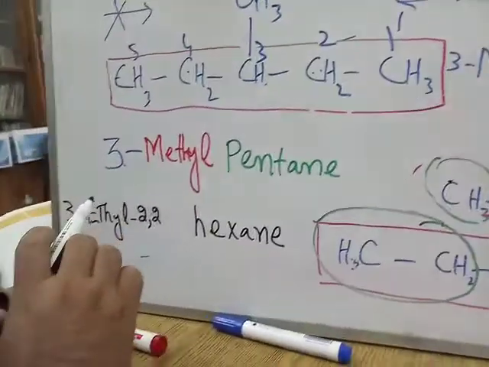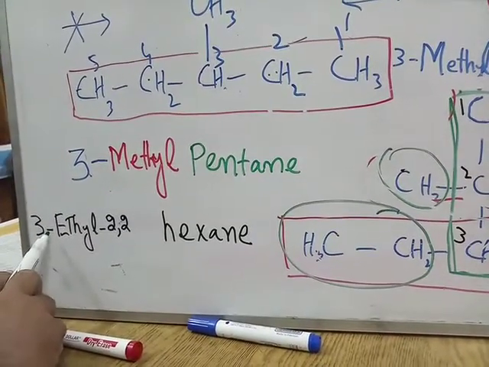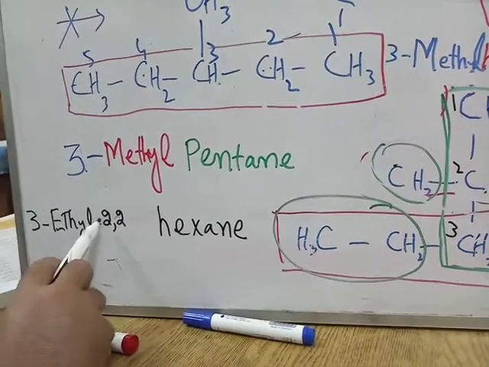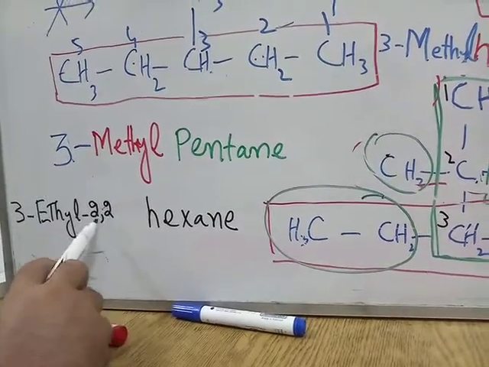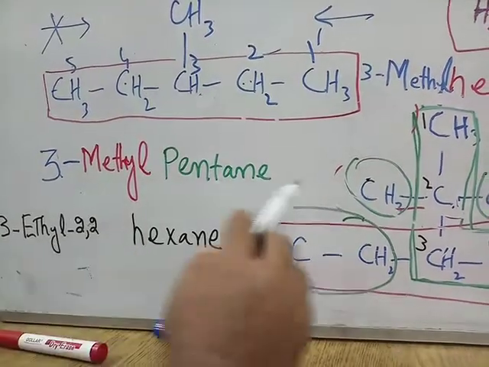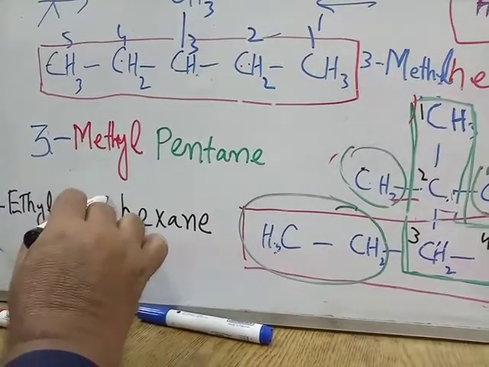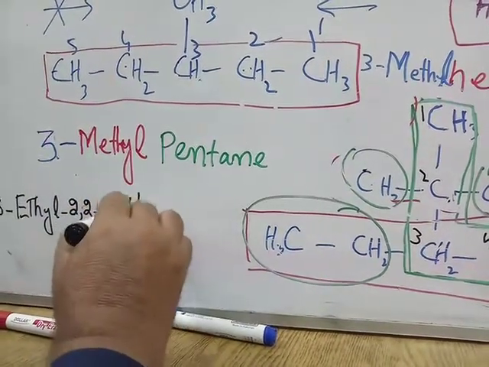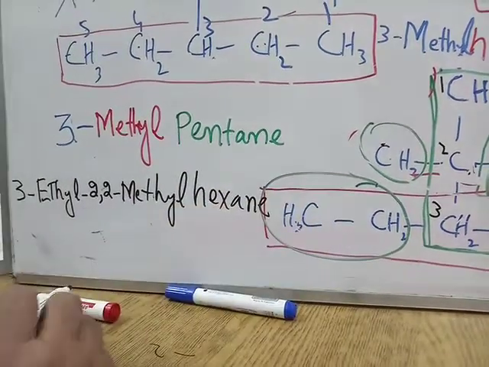And remember that I told you name and number are separated by hyphen. Again here, this is a name, again I am writing the number, so I put a hyphen here, but separate the number and number from each other by comma. So 2,2, what groups are these? Methyl. So 2,2, again it's a name, methyl, and finally the stem name, hexane.